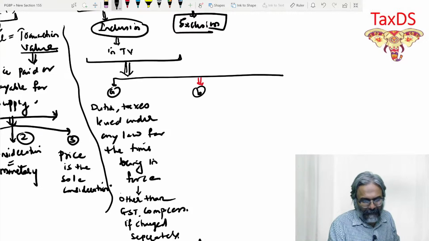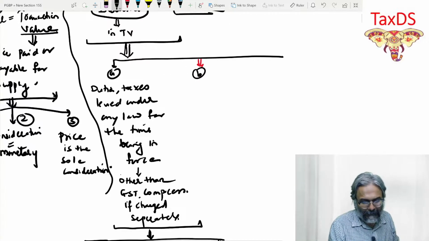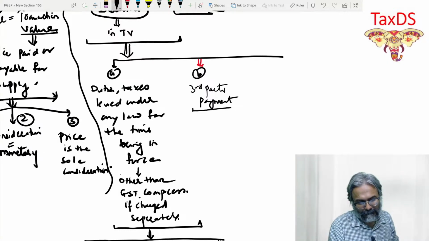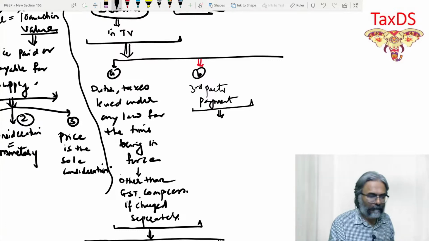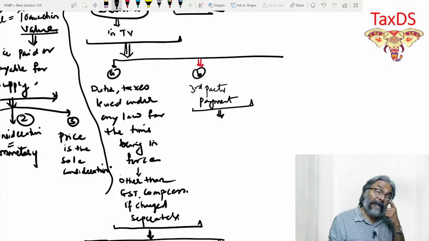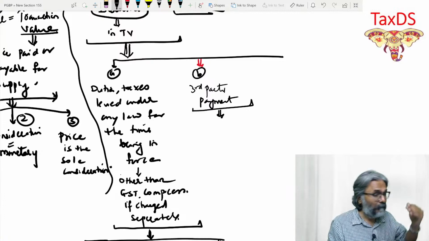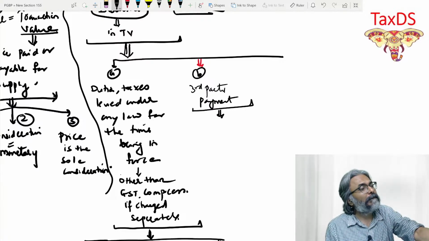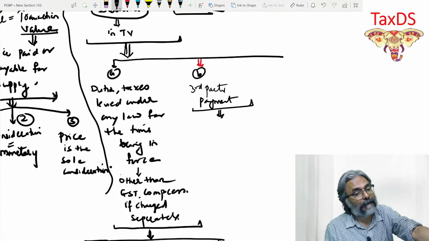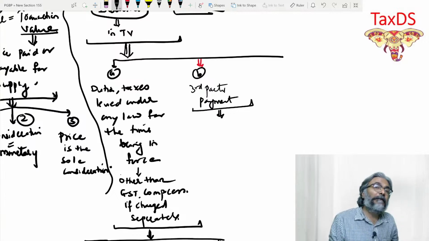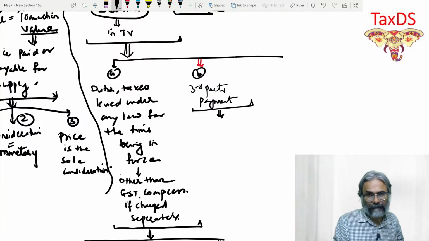Coming to point number B, the third party transaction. Third party payment. What is third party payment? It means the recipient is making the payment to a third party.